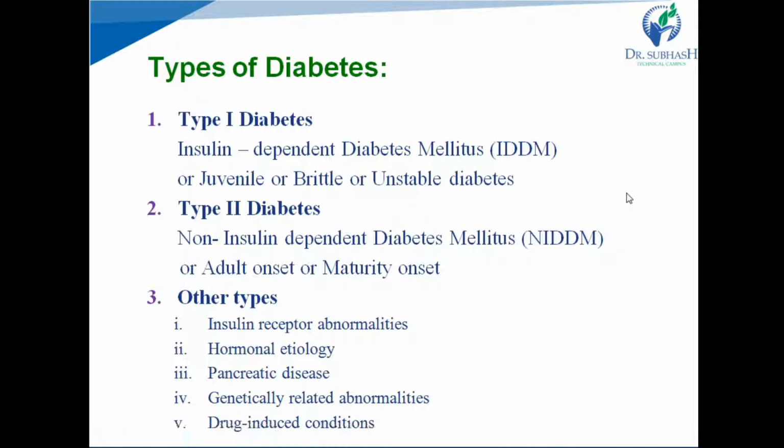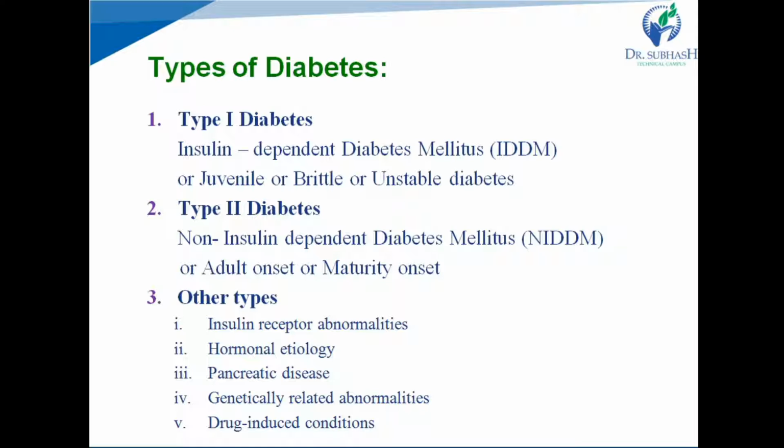Type 2 diabetes covers 90% of cases of diabetes, and type 1 diabetes only covers 5 to 10% of cases. Means from total cases, 90% are type 2 diabetes and only 5 to 10% are type 1 diabetes.